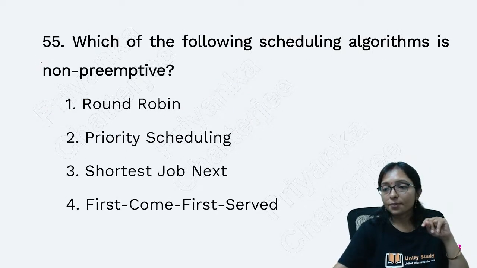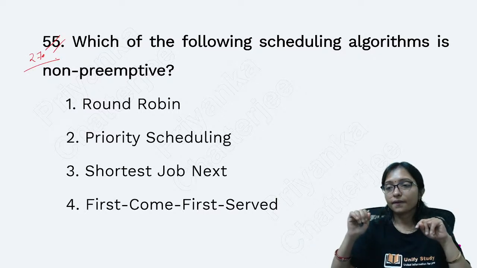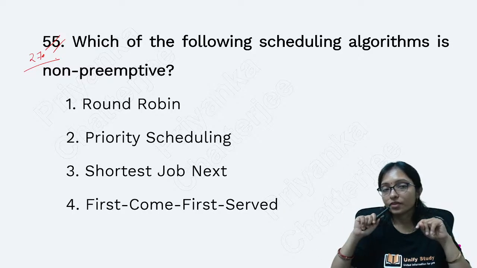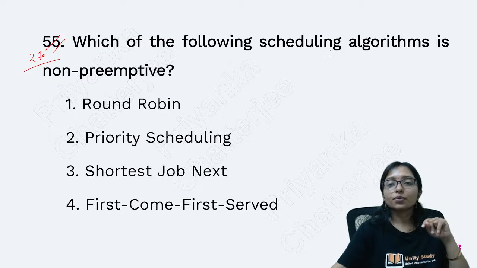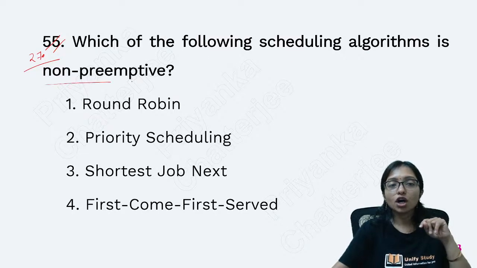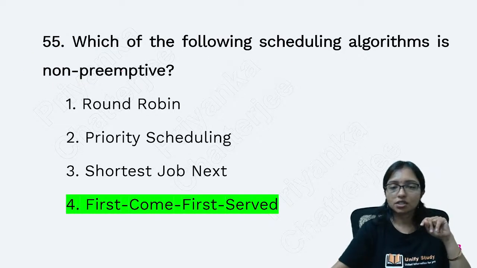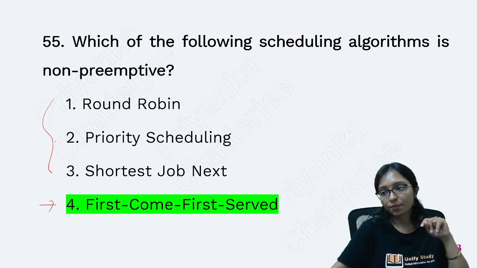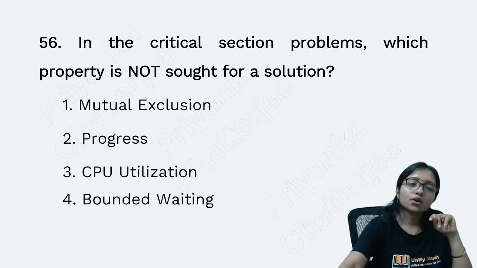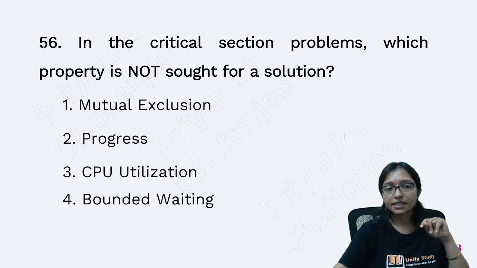Now question number 27. Which of the following scheduling algorithms is non-preemptive? Very easy question. The non-preemptive one is first come first serve. Other than that, all these are preemptive. Right? Yes.